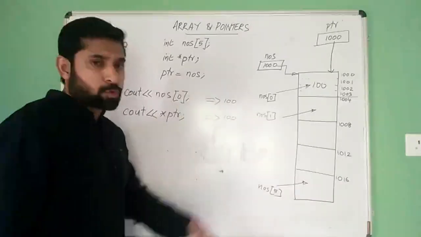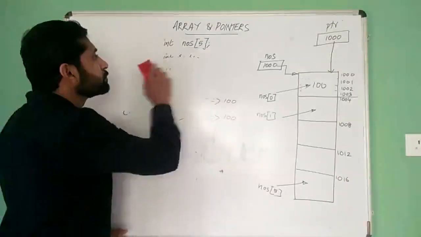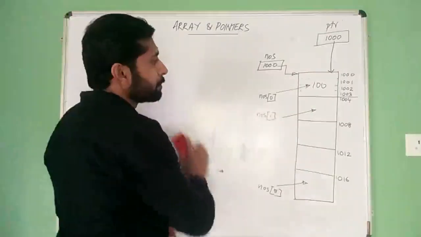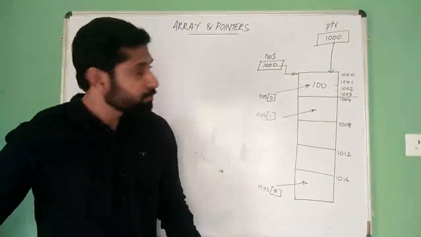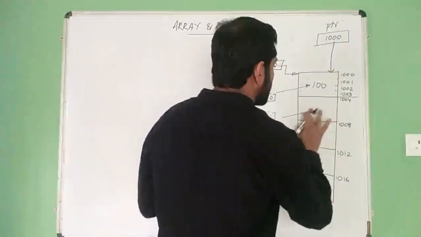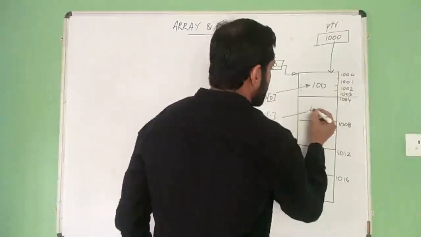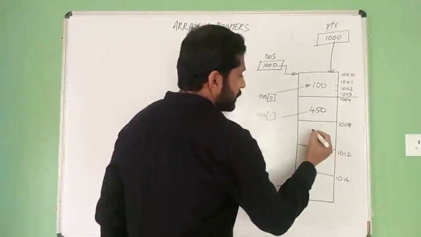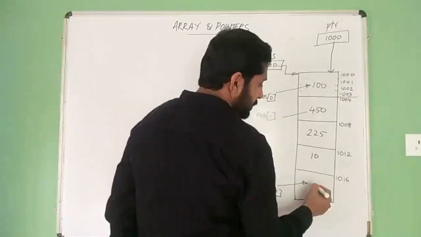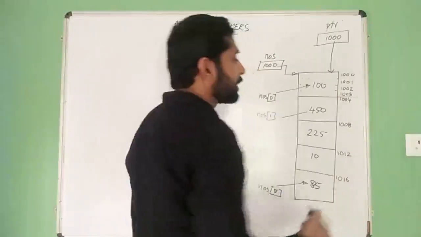Now suppose our array here, let it be 450. Here the content is 225. Here it is 10. Here it is 85. Let this be the content of the array.